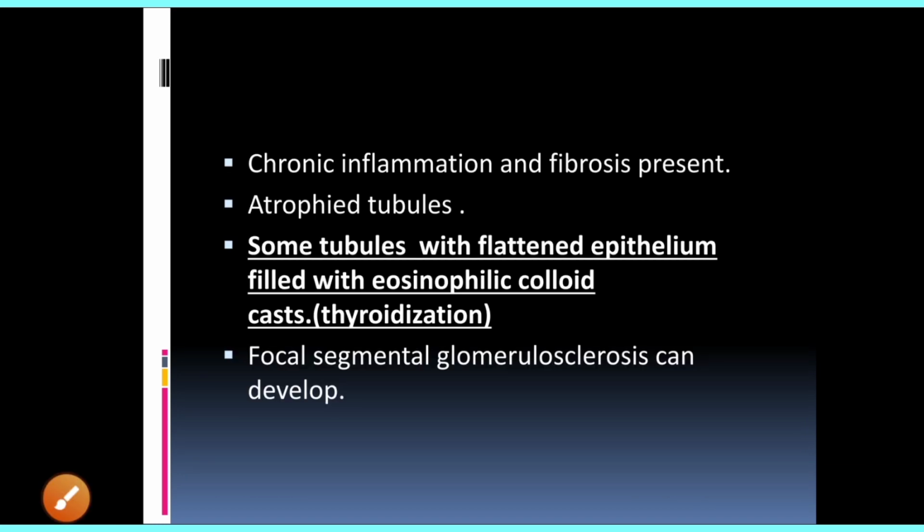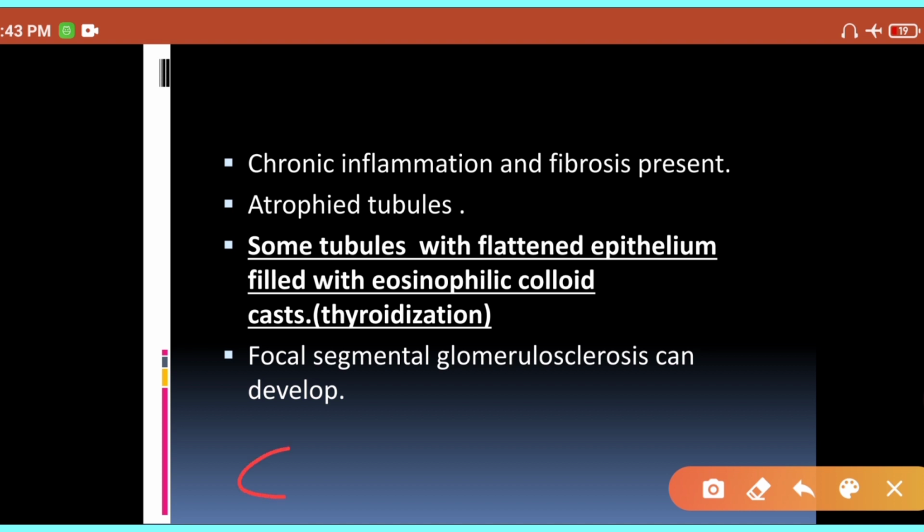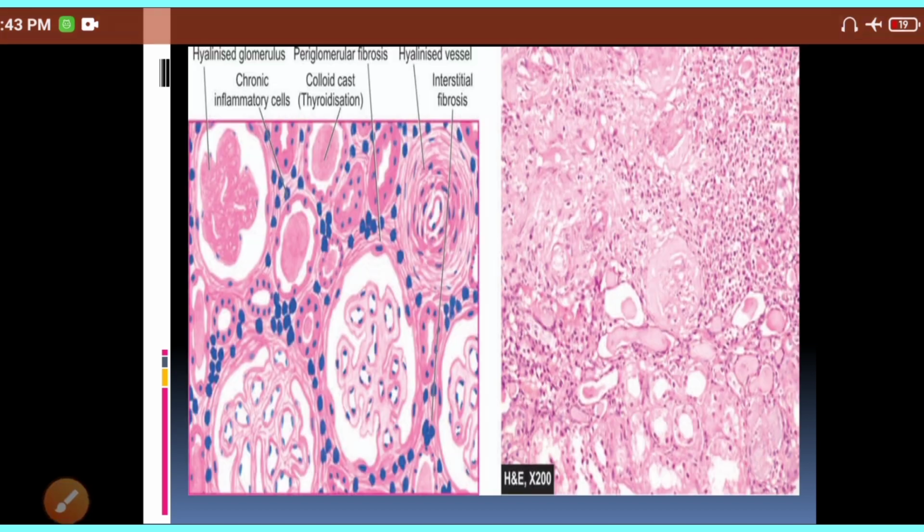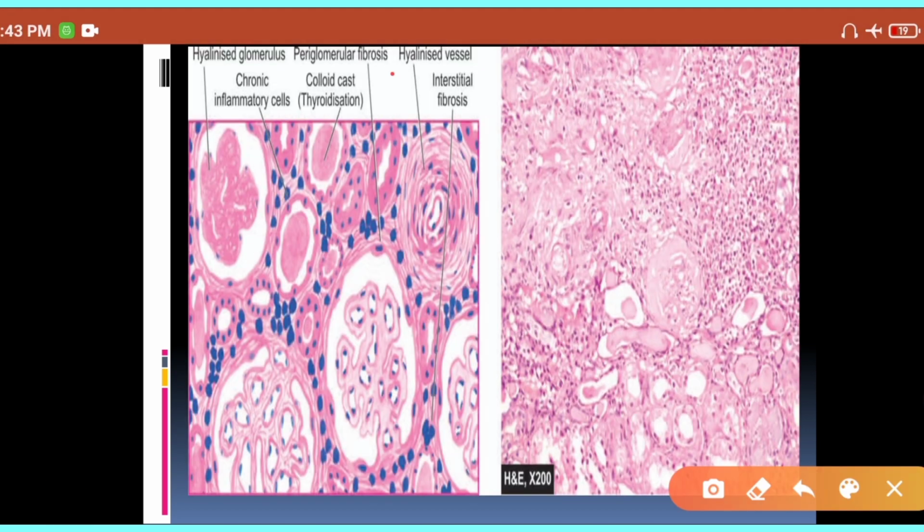Alright. And now, one important finding that is seen in chronic pyelonephritis, traditionally known by the name CPN, is the eosinophilic material collection in the tubules. In the tubules, you will have eosinophilic colloid-like material deposition that exactly looks like colloid.